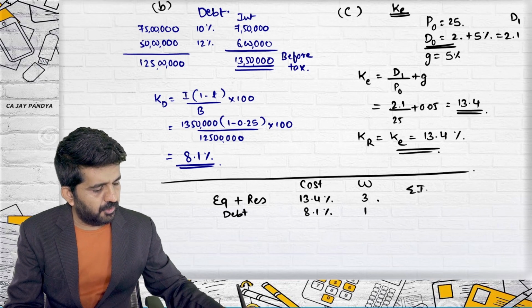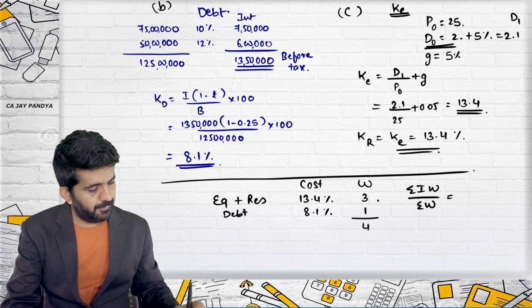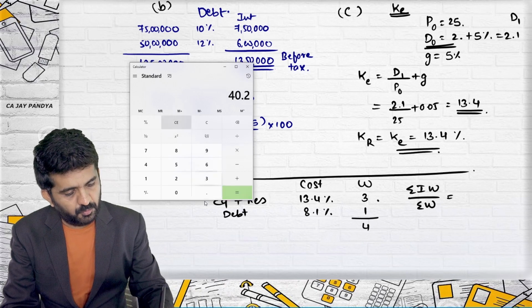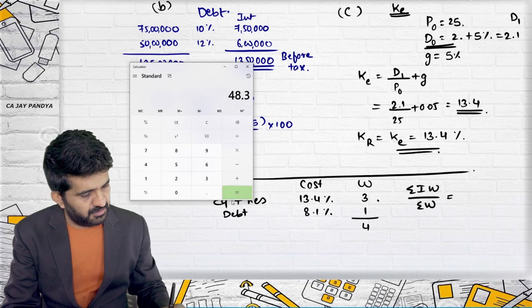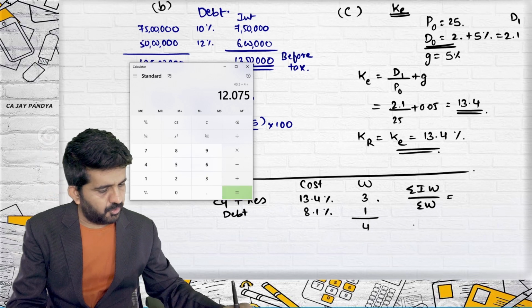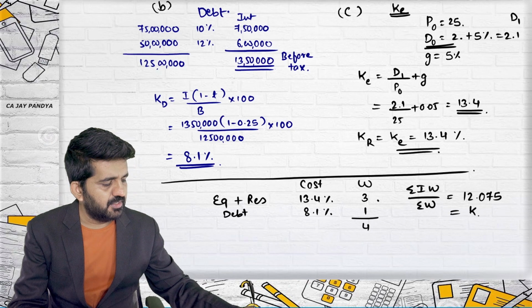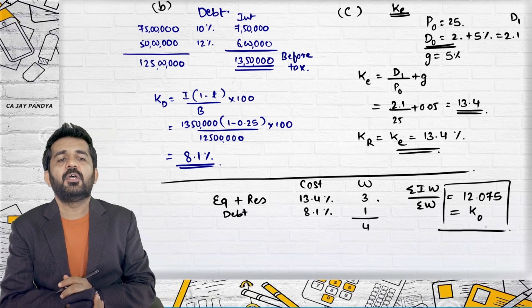I need to find out sigma KW divided by sigma W. Sigma W is 4. 13.4 into 3 plus 8.1 is 48.3, divided by 4 is 12.075, which is nothing but KO, which is nothing but the weighted average cost of capital.